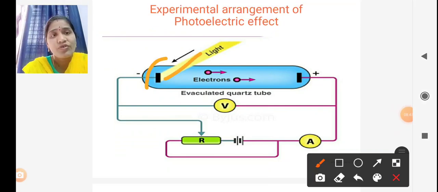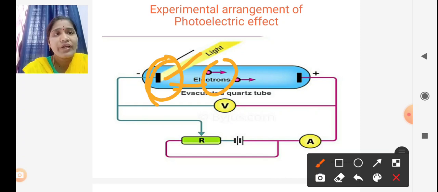So according to the photoelectric effect, this metal plate emits electrons from its surface. Whatever electrons are emitted from this metal plate are absorbed by this anode plate, because this is the positive terminal. These electrons are attracted by this positive terminal, and then the photoelectrons pass through